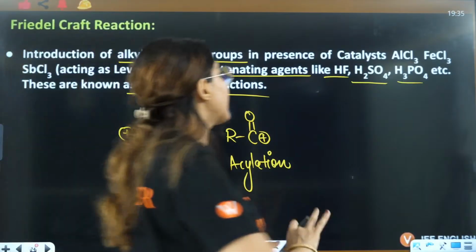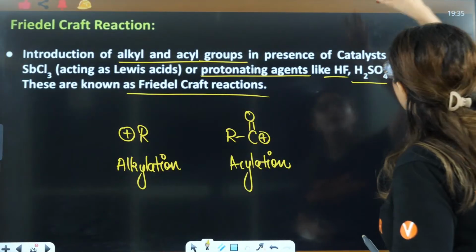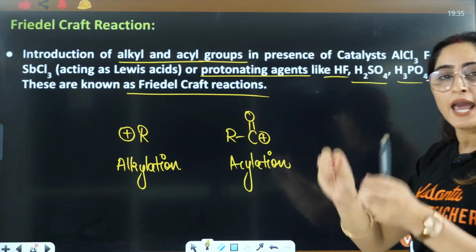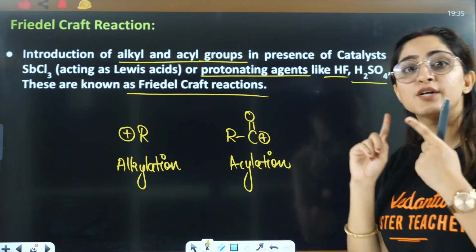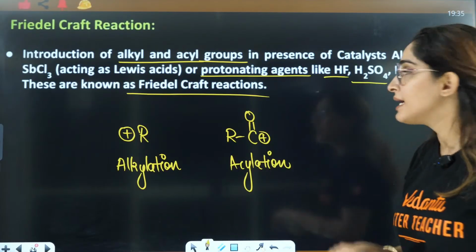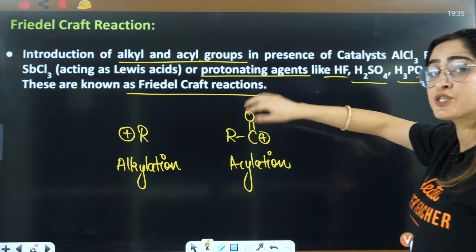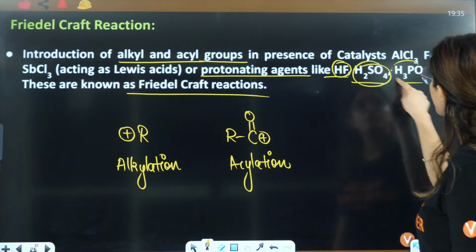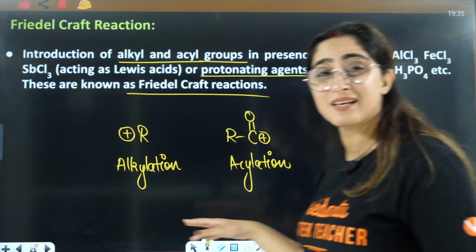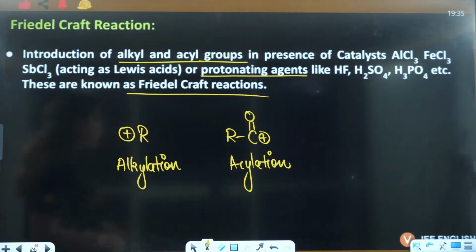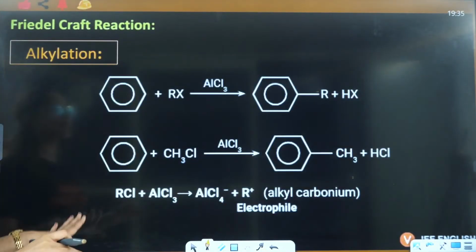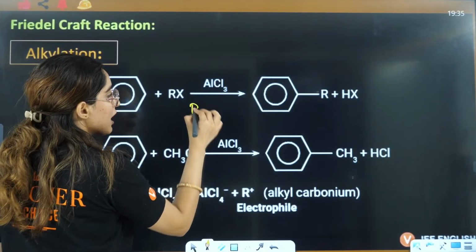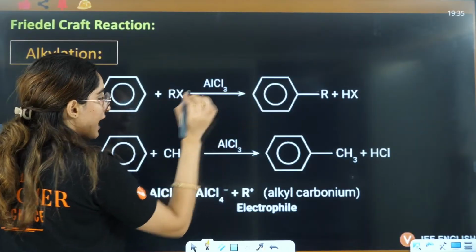Students, just remember AlCl3, but any Lewis acid will work here: FeCl3, yes, SbCl3, yes, any Lewis acid which is electron deficient. Any agent which is protonating, which gives you a proton, can also work here, right? In the case of alkylation, you will have the formation of this R positive electrophile that will attack here.